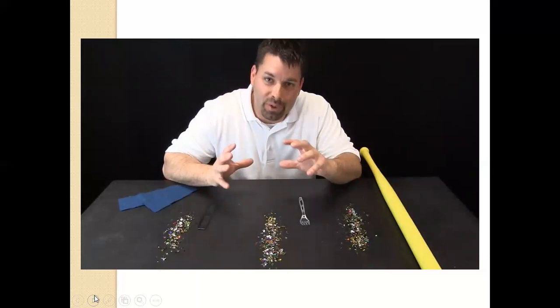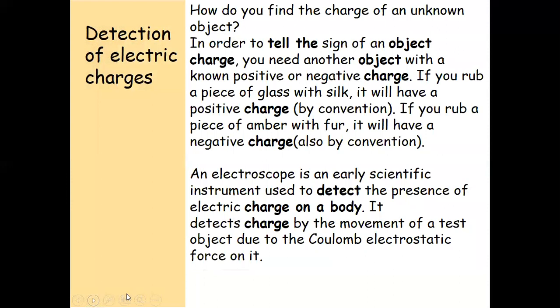Okay, now you can see that all materials have positive and negative charges in them, both solid and liquid. Okay, now then, detection. When we charge any object by rubbing or by any other way, how are we going to detect whether the object is charged or not? For that, we have to have another object with a known positive or negative charge.